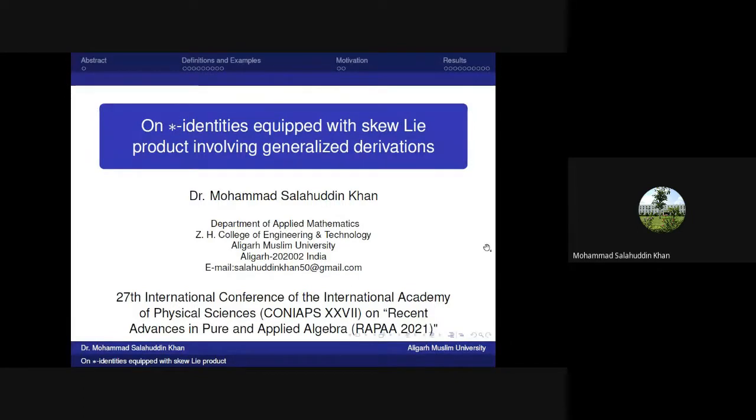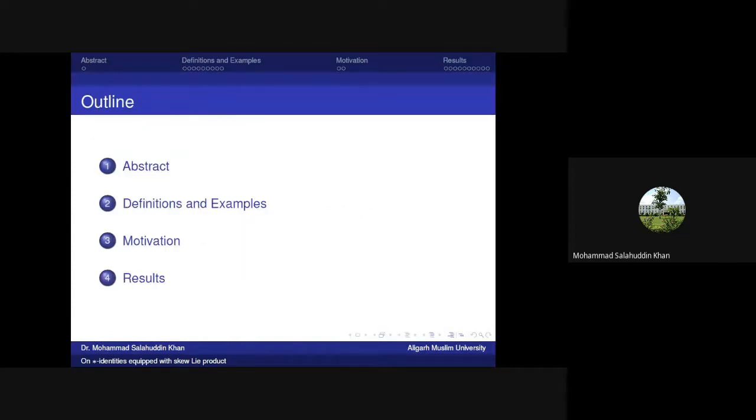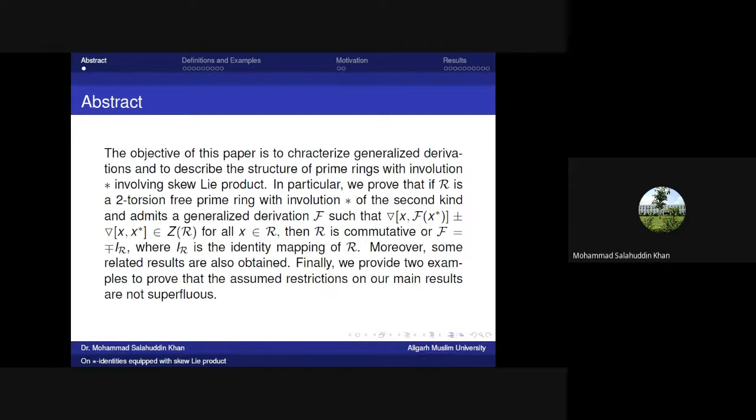The topic of my presentation is star identities equipped with skew Lie product involving generalized derivations. Outline of my presentation. Abstract. In this paper, we characterize generalized derivations and describe the structure of prime rings with involution involving skew Lie product.